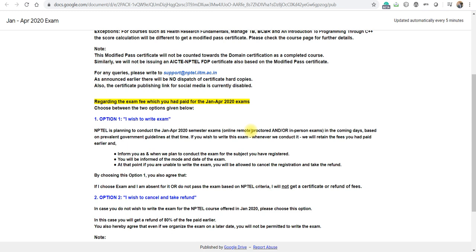Maybe NPTEL will come up with both platforms: some people who have the facility to write from home can write online remote protected, and some people who have no facility can appear at a center and write. Or NPTEL will come up with any one option, completely online or completely center based. So NPTEL still has doubt, you can see here, 'and/or'. NPTEL has not come to any decision so far.